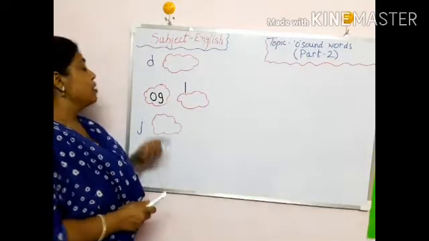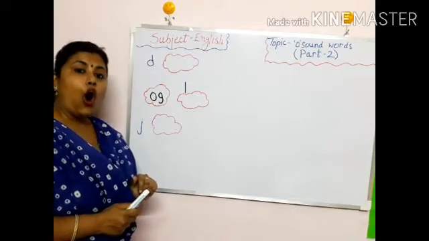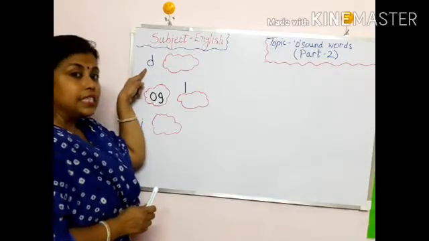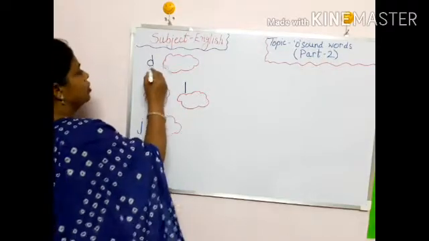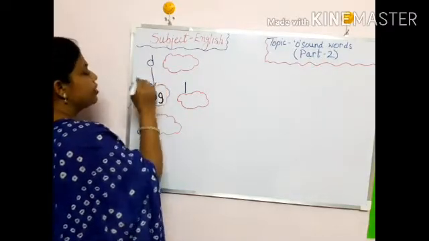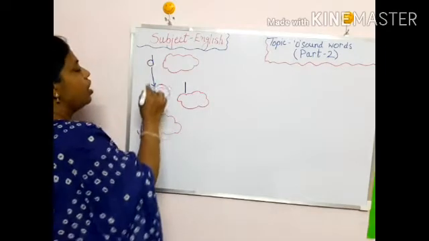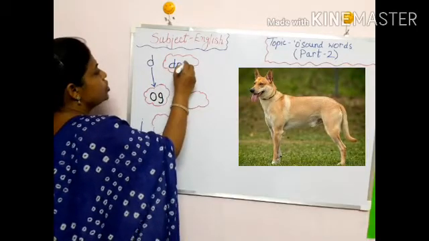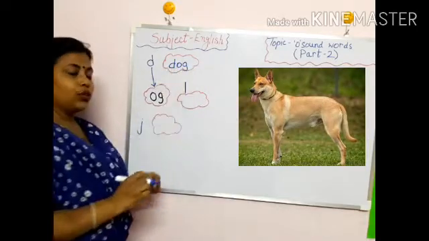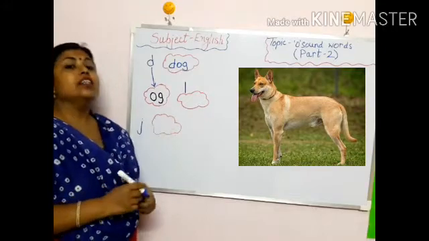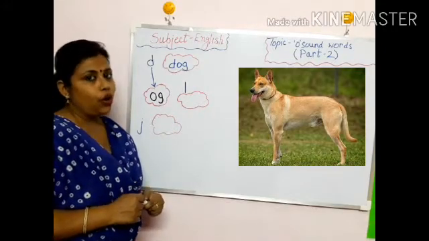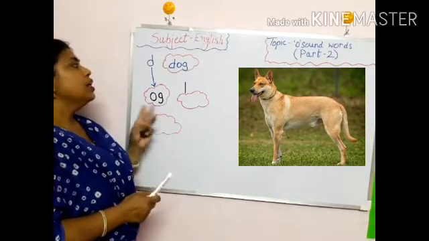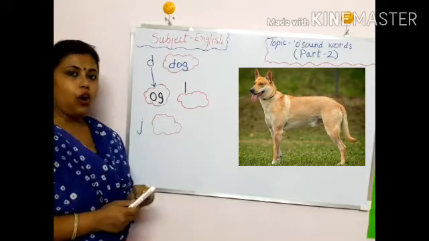Now kids, we will do O-G, og. Og sound words. So what is here? D. D sounds D. And when it will join og, D, og, dog. Yes. D, O-G, og. D, og, dog. What is this? Yes, this is the picture of a dog. You have seen them near your house also. There are so many dogs. So, this is D, og, dog.